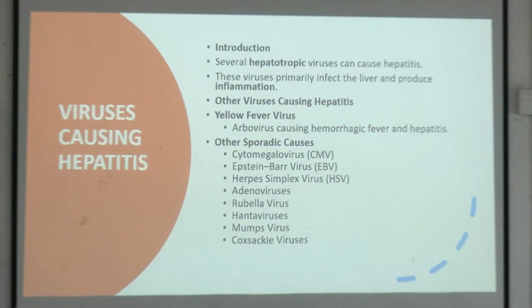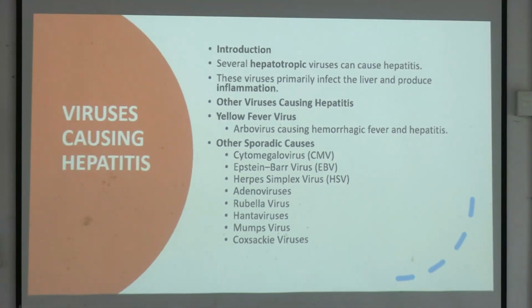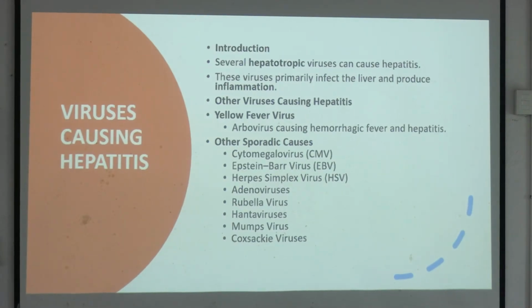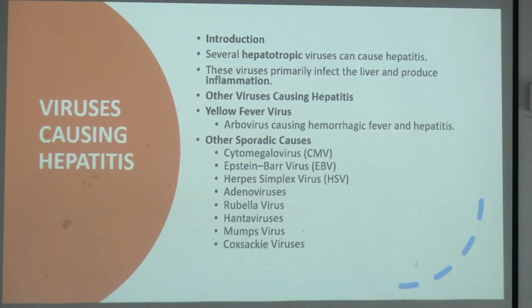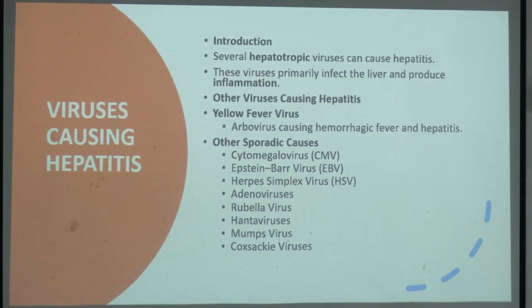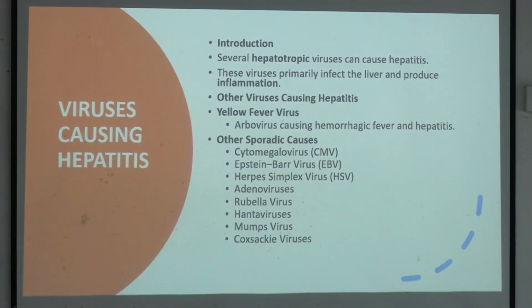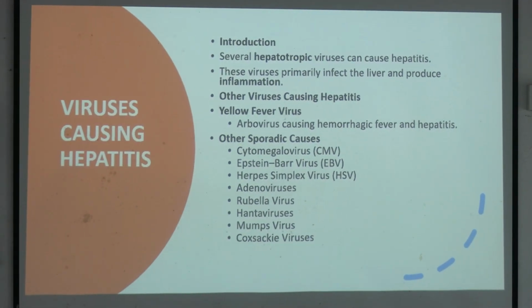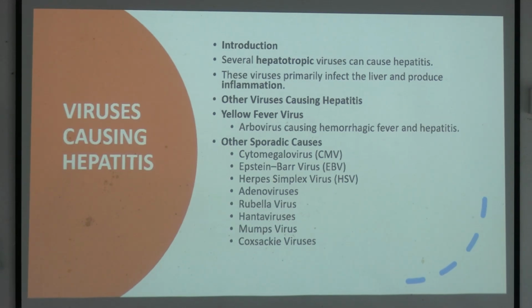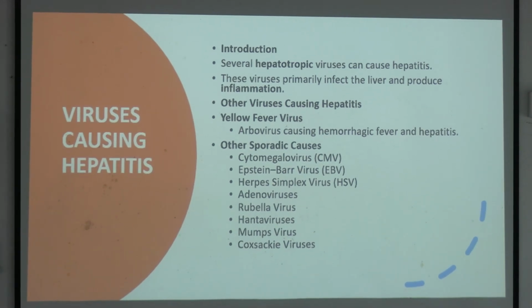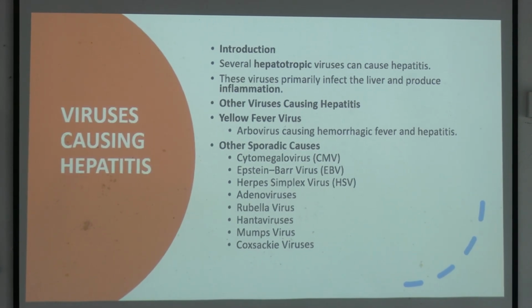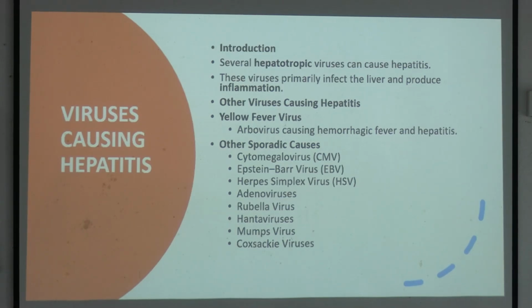Now you see hepatitis, already you have been told that these viruses will be hepatotrophic. So they will be concentrating and dedicating themselves to the liver. So they will be destroying the liver enzymes, the liver parenchyma. So the liver enzymes will shoot up and the patient will suffer from forms of jaundice.